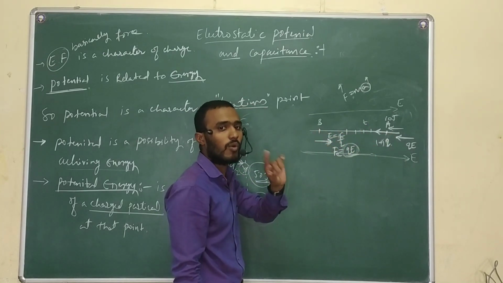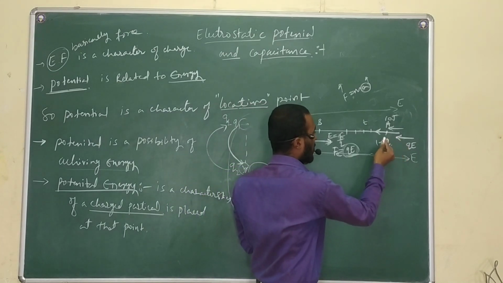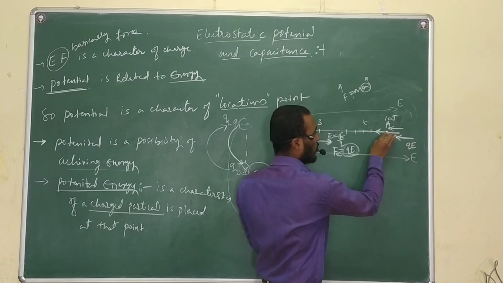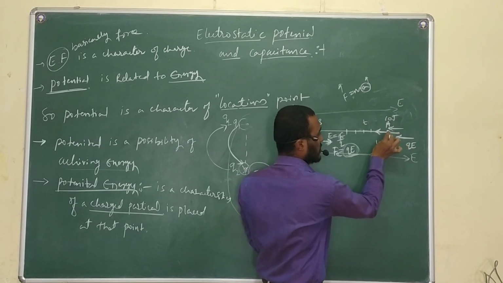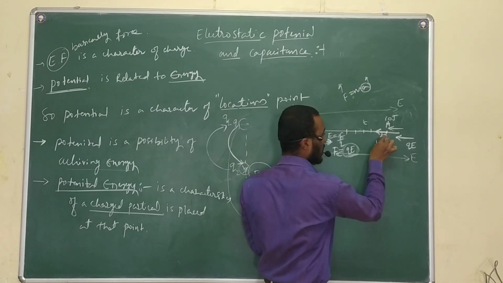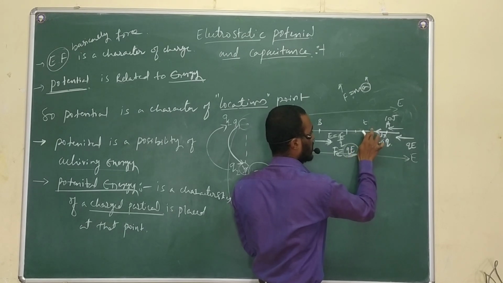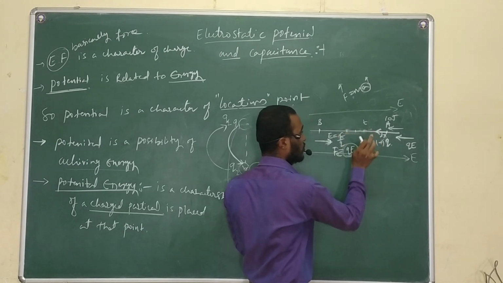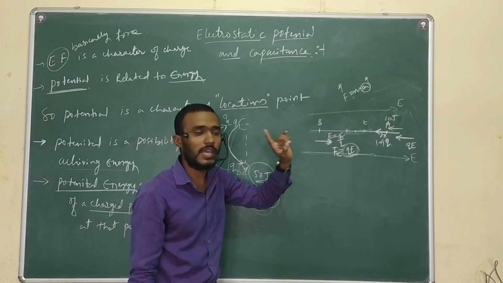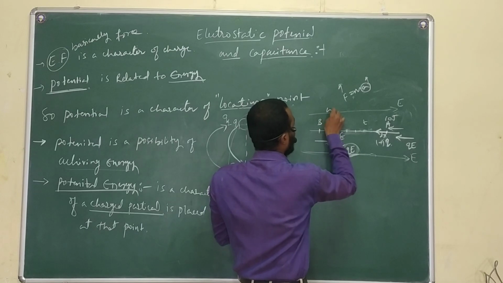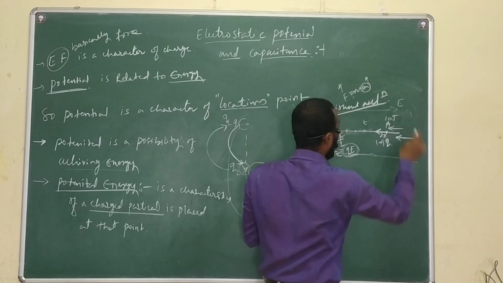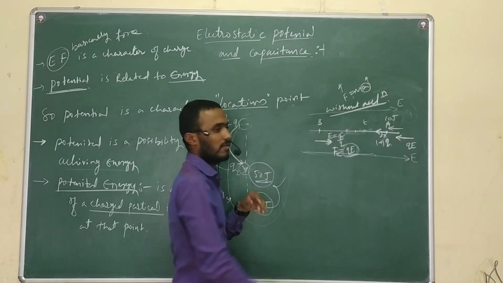So because of this reason, what I will do is apply a force almost equal to this. On applying the almost equal force, this charge will displace through a very small displacement, that is dx. So our aim is to shift the charge from here to here without acceleration. Without acceleration, I want to shift the charge from here to here, right?